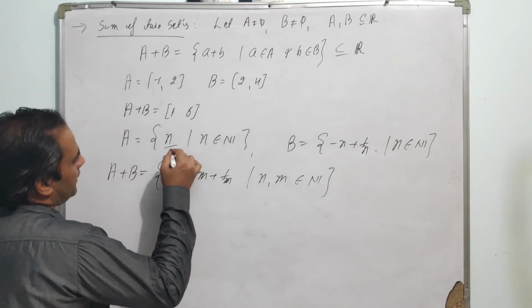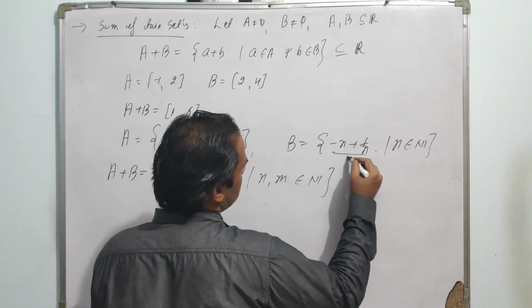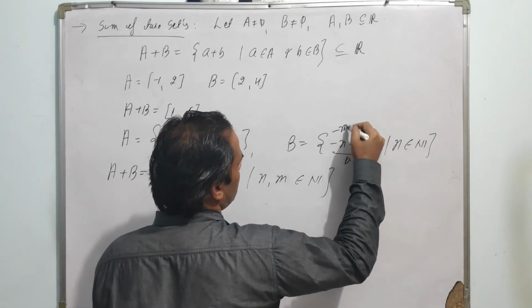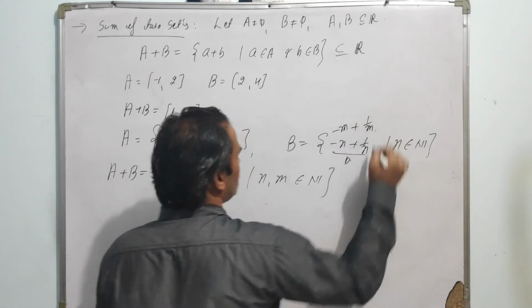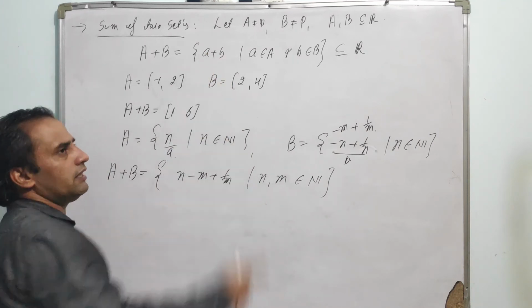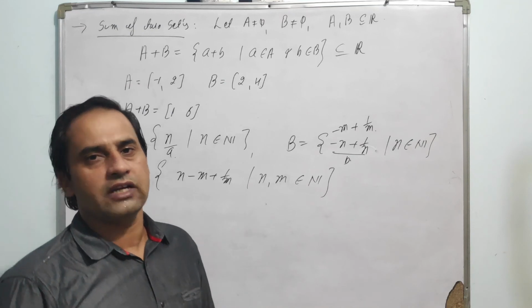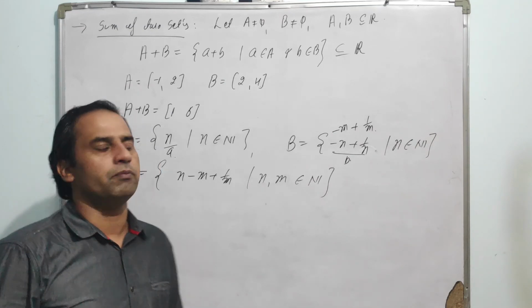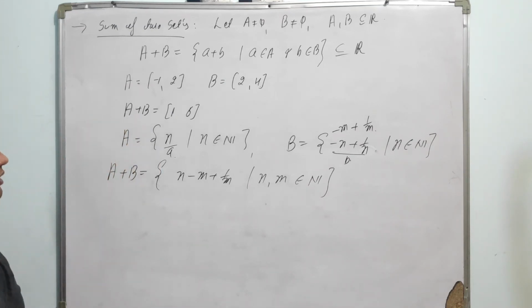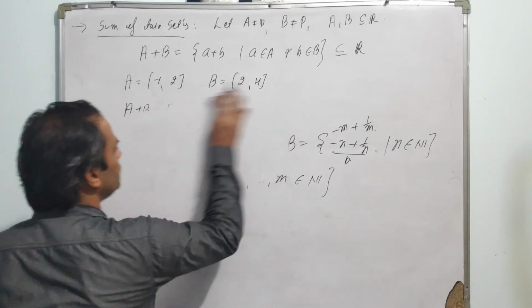Since this element is a and this element is b, this can be written as n minus n plus 1 upon m. So in this case, the addition of elements is not component-wise addition. Every element of A is added to every element of B. So that is the simple definition of addition of two sets.